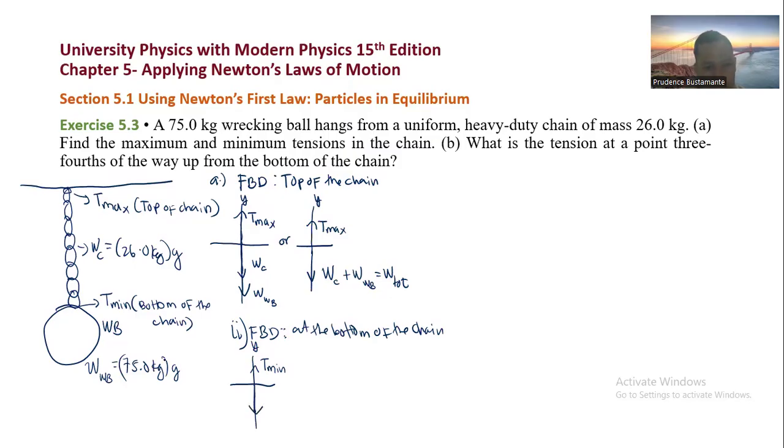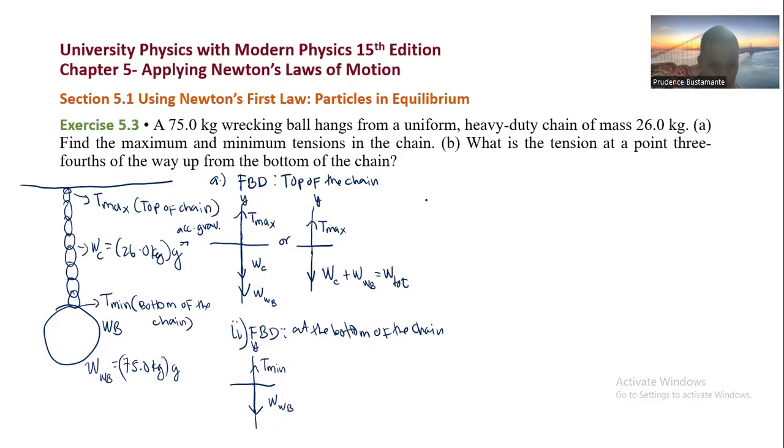At that point, only the weight of the wrecking ball is pulling, which is equal to 75 times the acceleration due to gravity. Again, because the weight, if you recall, is equal to the mass times the acceleration due to gravity.